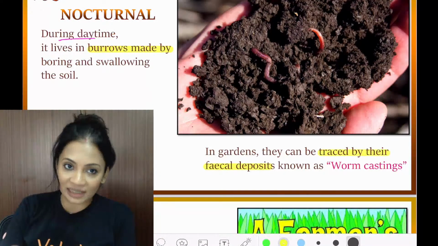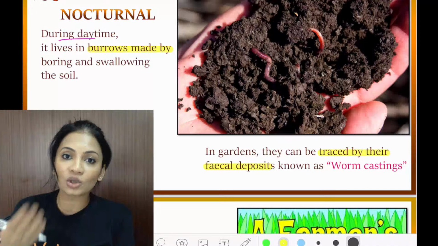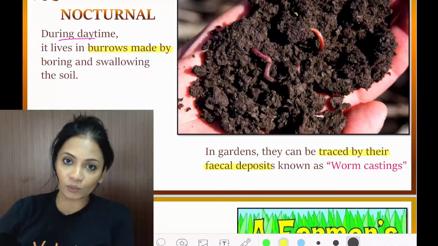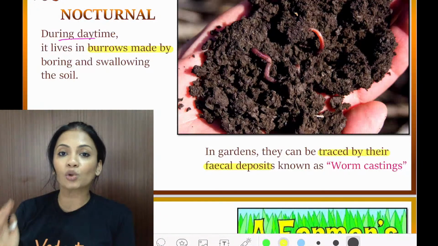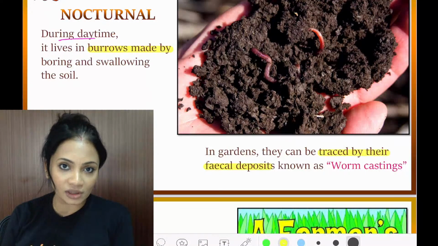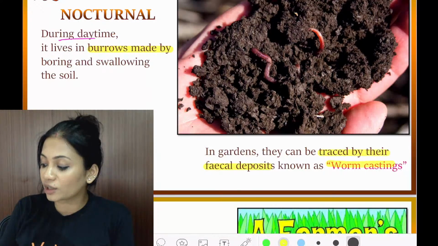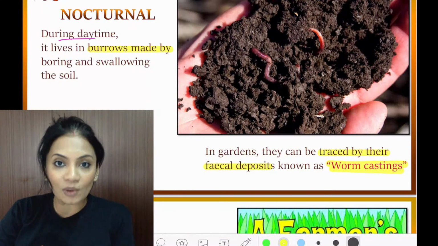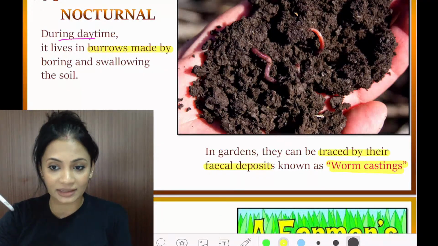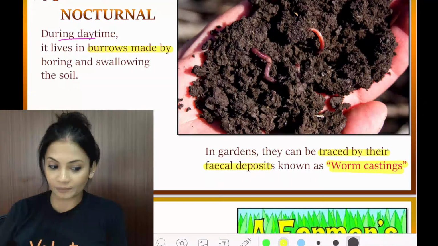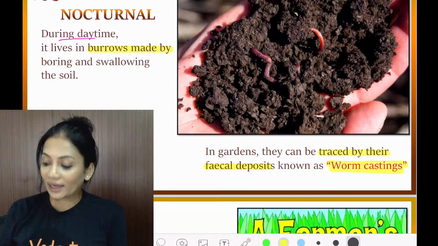As I told you, they keep swallowing the soil, and if they keep swallowing the soil, naturally their fecal matter will also be coming out. Those fecal deposits found in the soil from the earthworm are called worm castings. Is this clear? Worm castings.